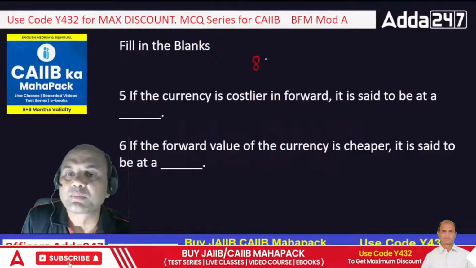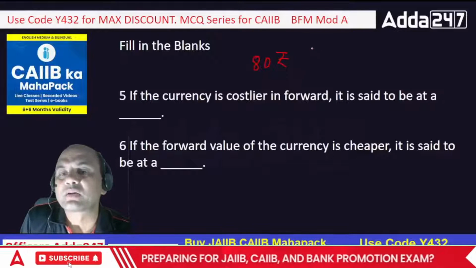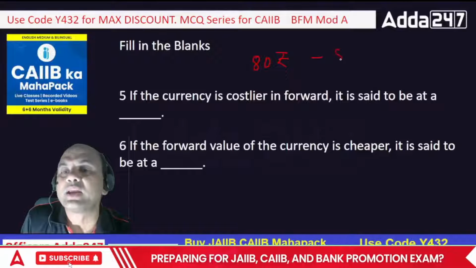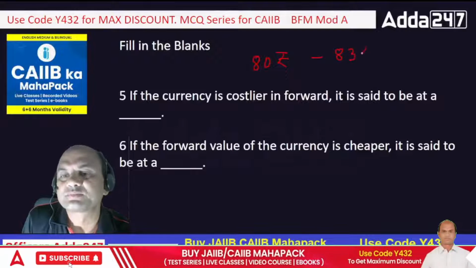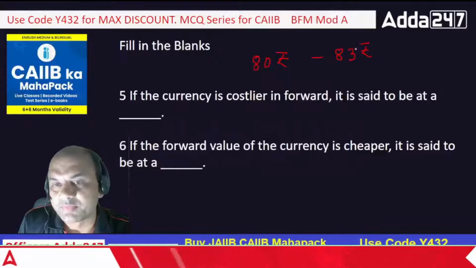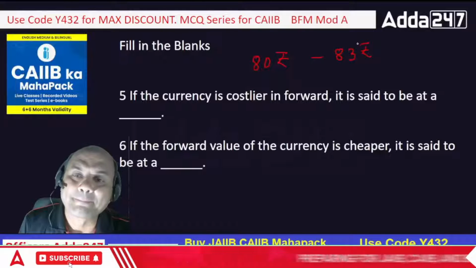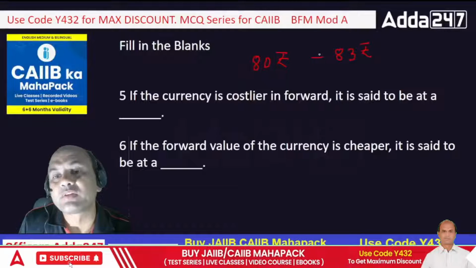But after 1 month, the dollar rate is expected to go to 83 rupees. So what is this called? Dollar will be in premium or in discount? In this case, dollar will be at a premium.